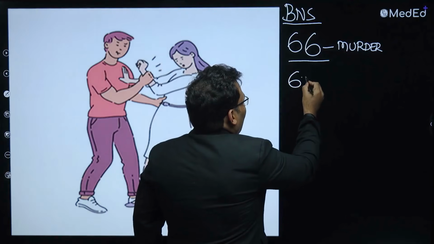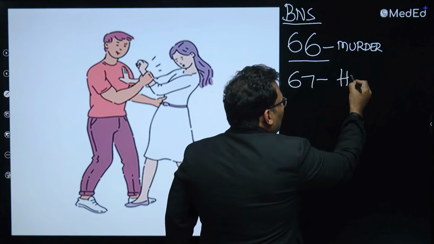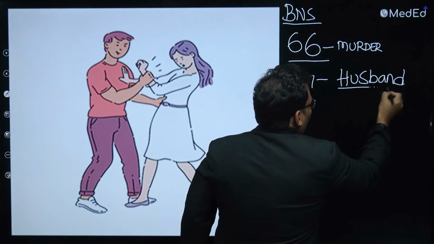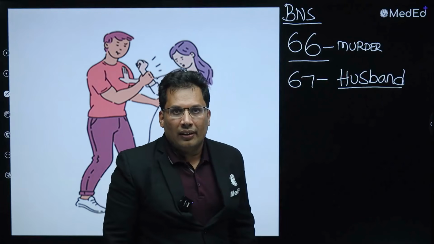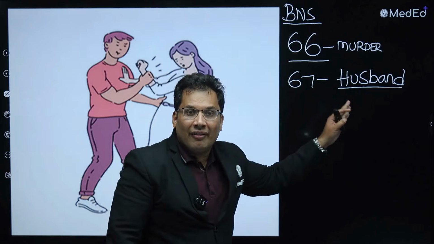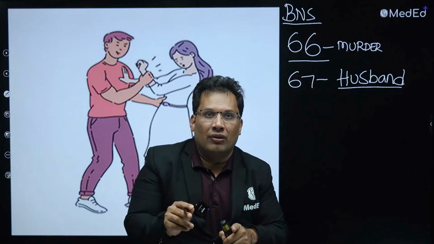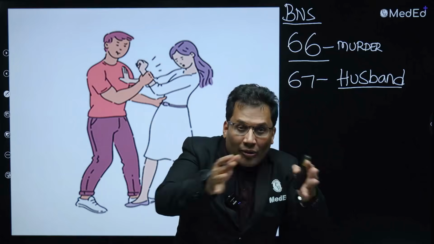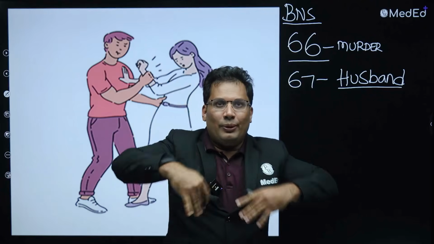67. Husband. How many alphabets are there in husband? 7 alphabets are there. So this is when the husband has sexual intercourse with the wife who is living separately from him, as there is some dispute between husband and wife.